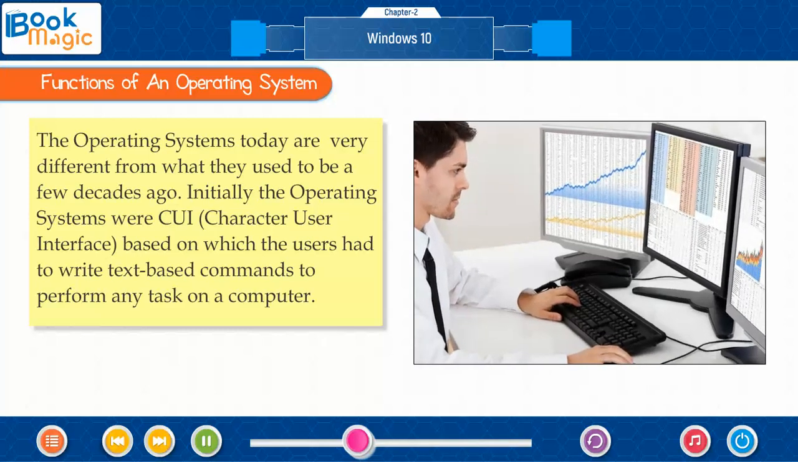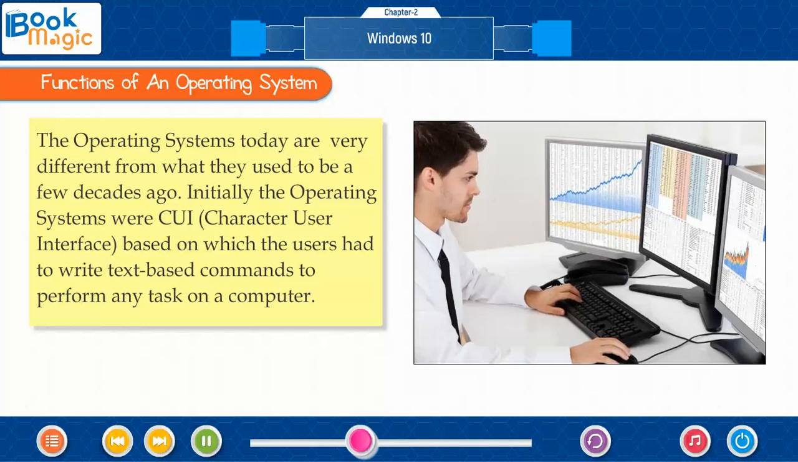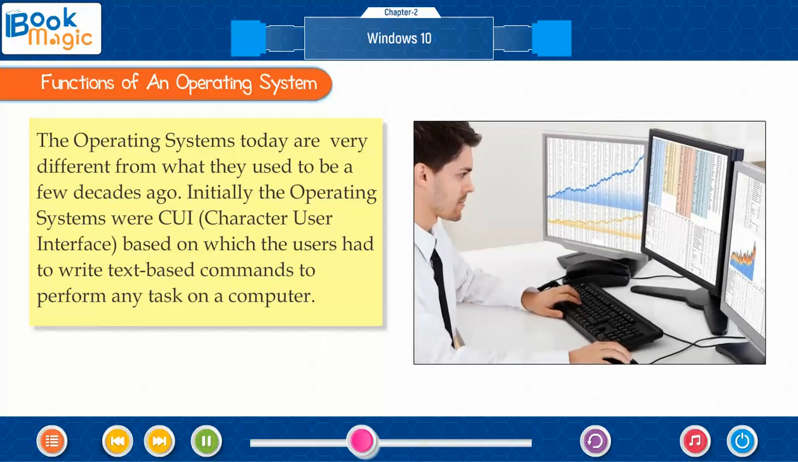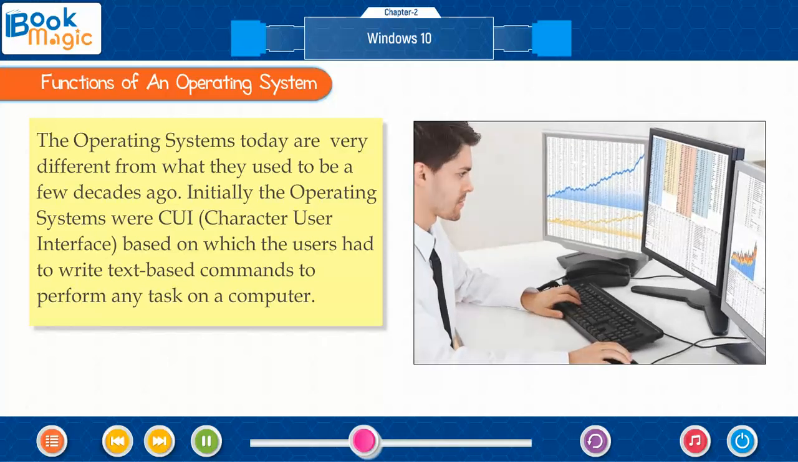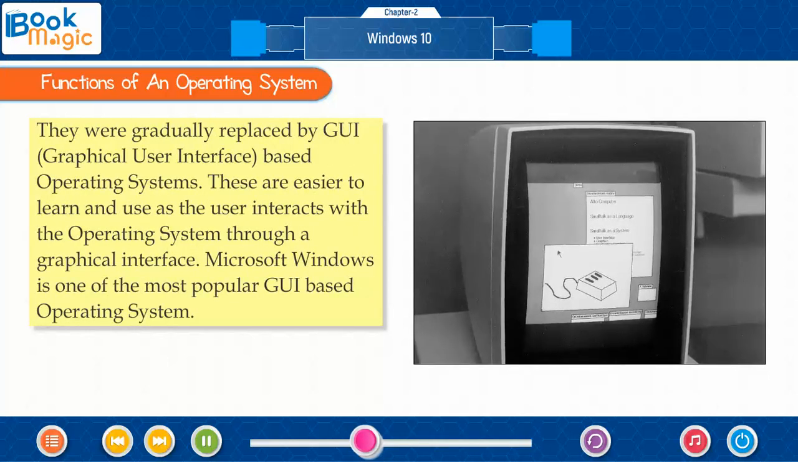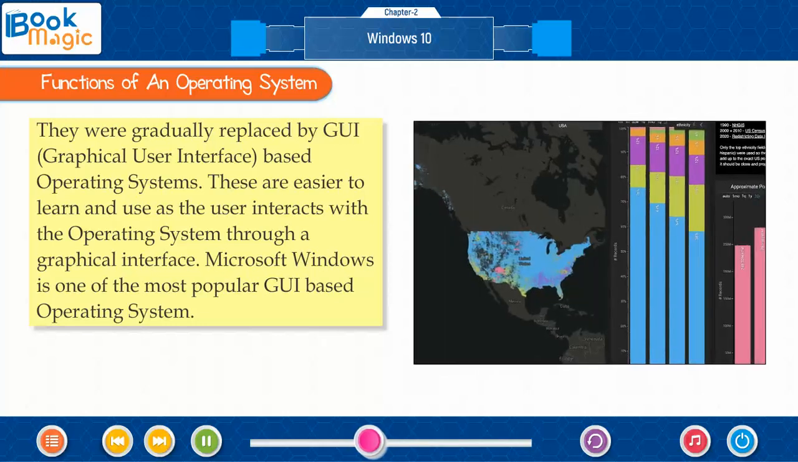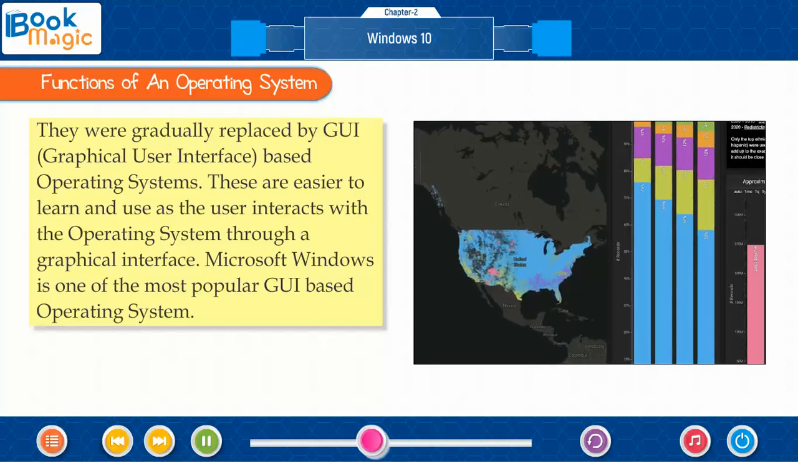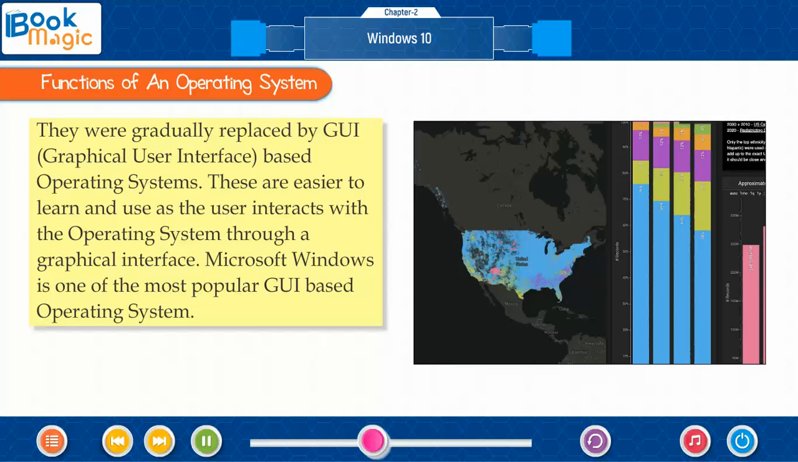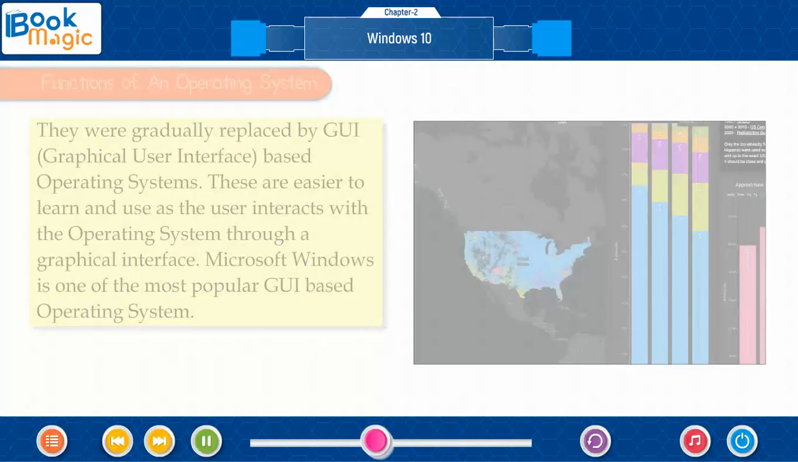The operating systems today are very different from what they used to be a few decades ago. Initially, the operating systems were CUI, Character User Interface, based, in which the users had to write text-based commands to perform any task on a computer. They were gradually replaced by GUI, Graphical User Interface, based operating systems. These are easier to learn as the user interacts with the operating system through a graphical interface. Microsoft Windows is one of the most popular GUI-based operating systems.